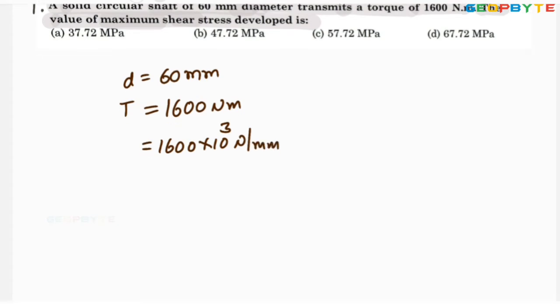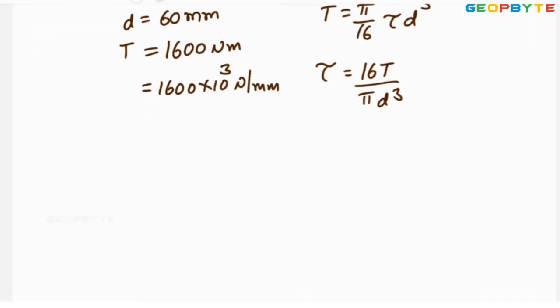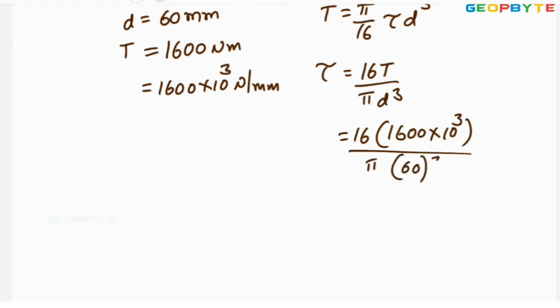As we know, torque T equals pi by 16 into shear stress into d cube. From this, the shear stress tau equals 16T by pi d cube. It is equal to 16 into 1600 into 10 power 3 divided by pi into 60 whole cube.